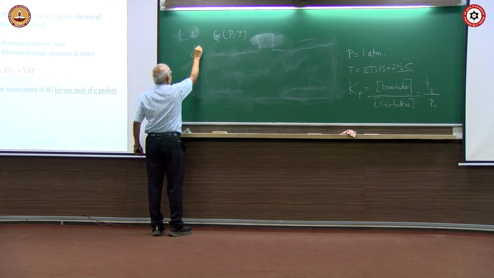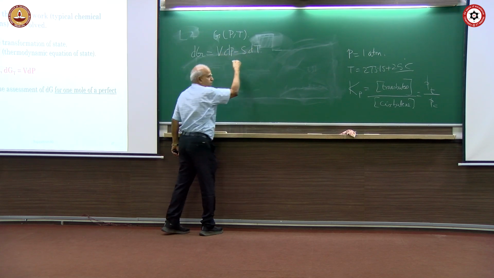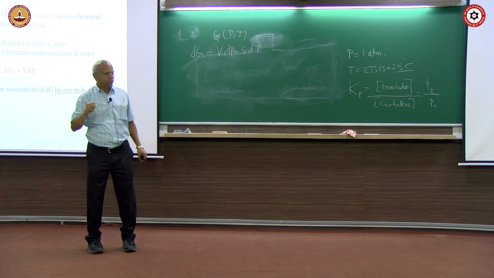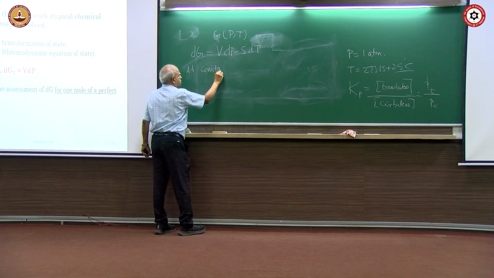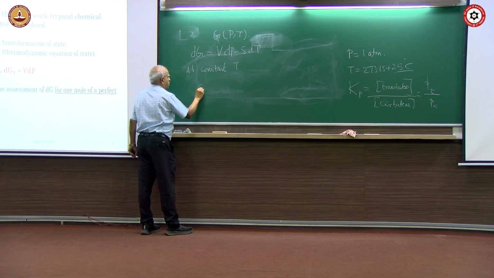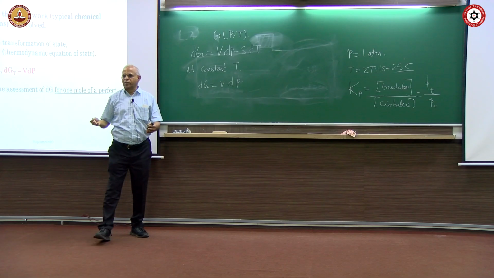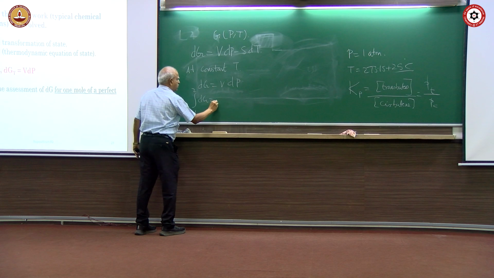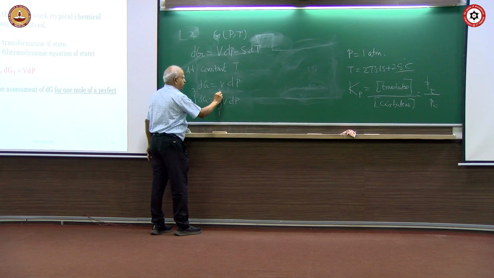So one thermodynamic equation of state is VdP minus SdT. If I do not write it, it is all only for the system; I do not want to write SYS all the time. So at constant T, dG equal to VdP. If I want to find the transformation of state from 1 to 2, I integrate from 1 to 2.